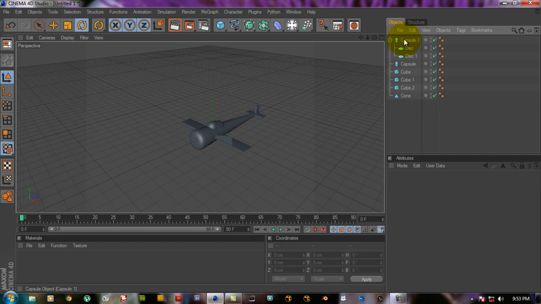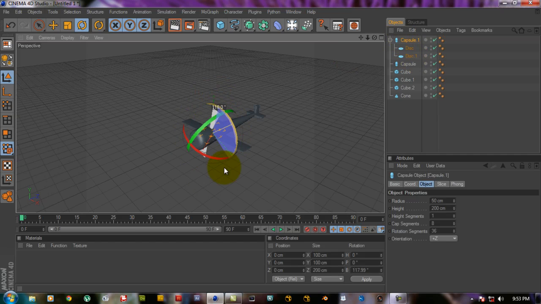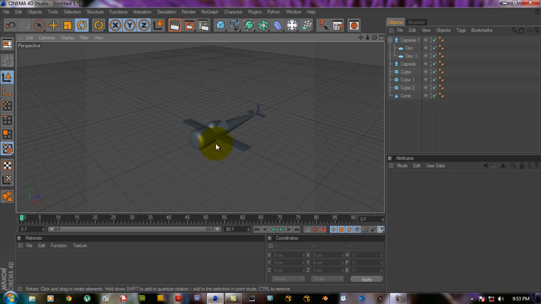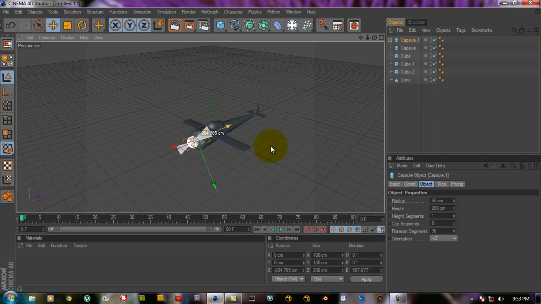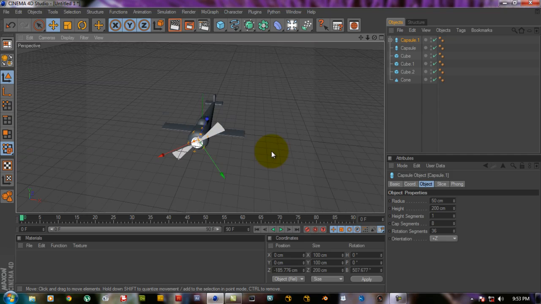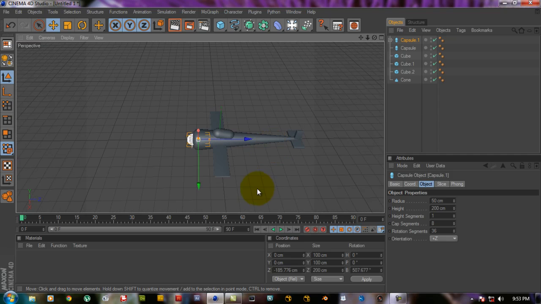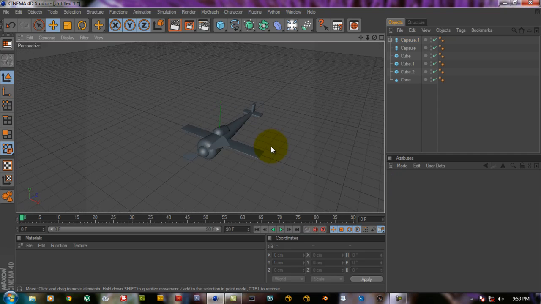So when we press our capsule and rotate it, the whole capsule rotates. Sorry, I'm very bad at English. Please follow me. Okay. Yeah, now it looks like a real plane.